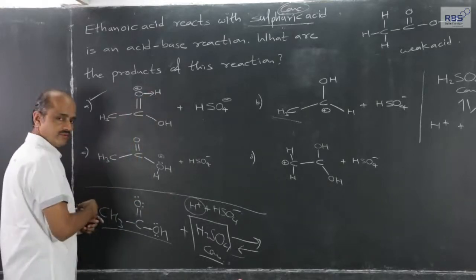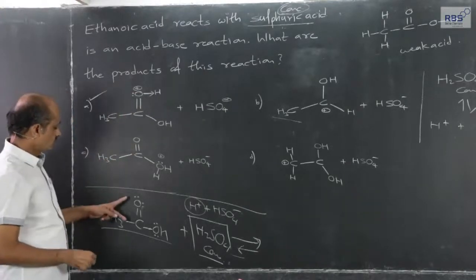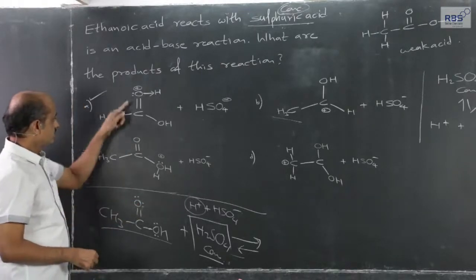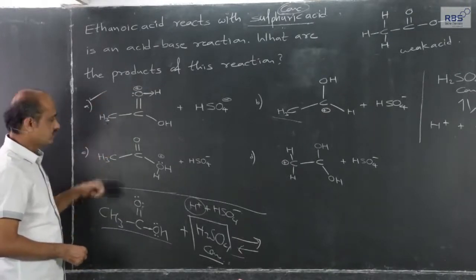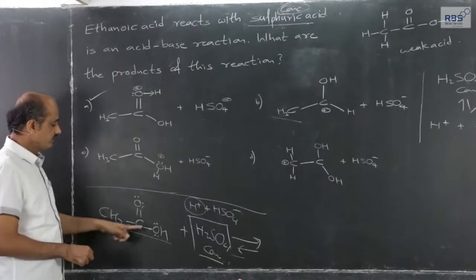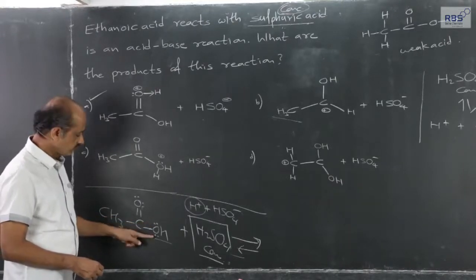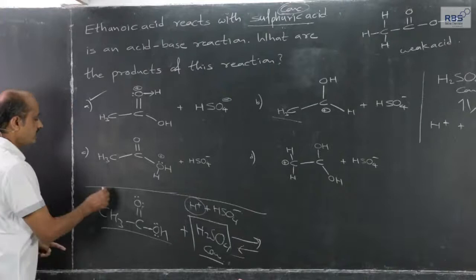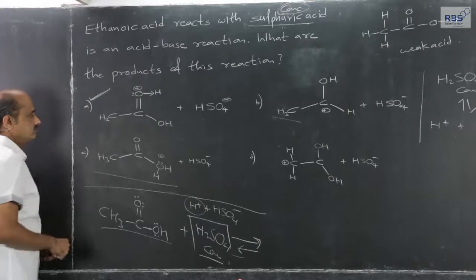Let me show it in the form of arrow, and one lone pair is there. So the earlier carbon-oxygen double bond, since one lone pair becomes a shared pair, therefore positive charge is developed here. This is the correct answer. Then why not this lone pair? If this lone pair takes part, there are two lone pairs, out of two any one, and forms a coordinate covalent bond with H plus ion, then we get this species. But this one is the correct answer.